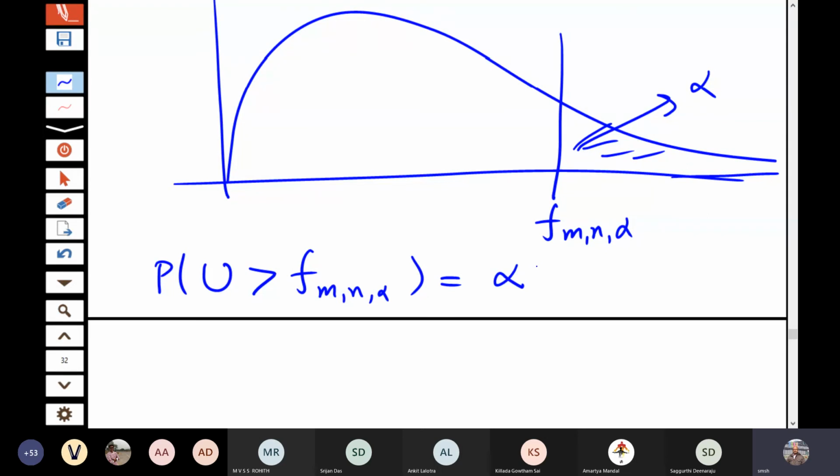In all the statistics books you see, at the end some table will be given of the f values. So I will show you here. You can see this. So these are the tables of the f distribution. For different values of m and n and alpha, these tables are given here. So you can see this here.